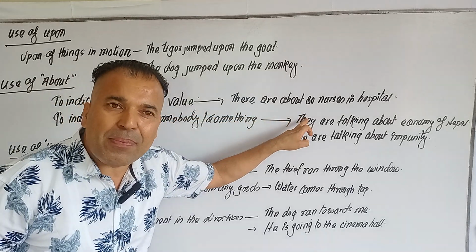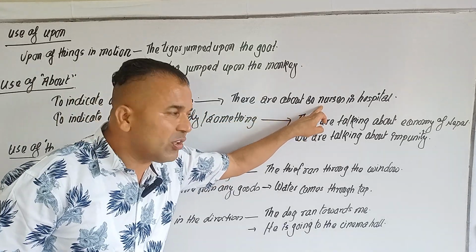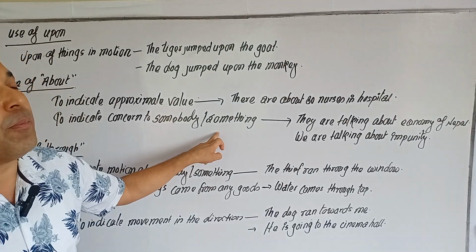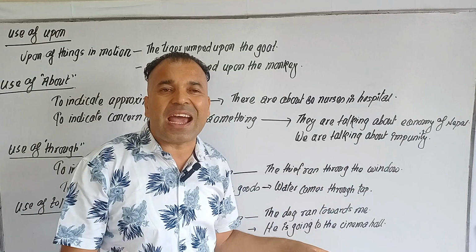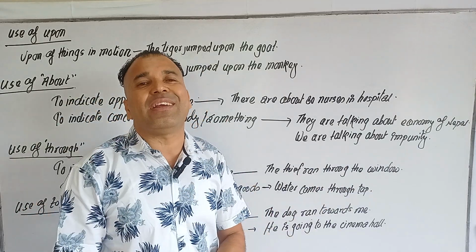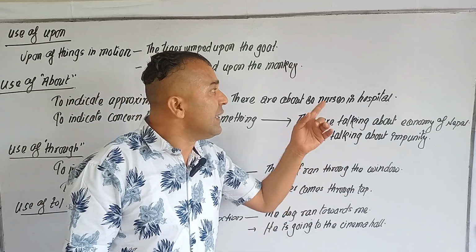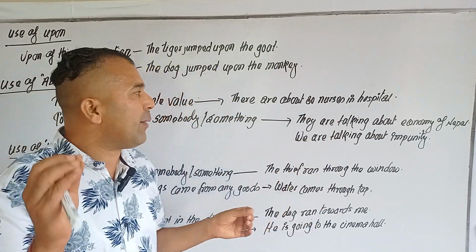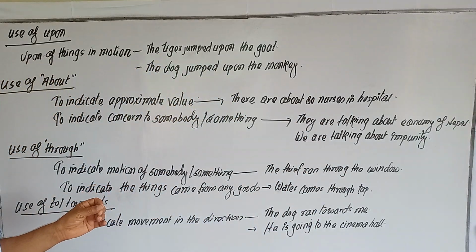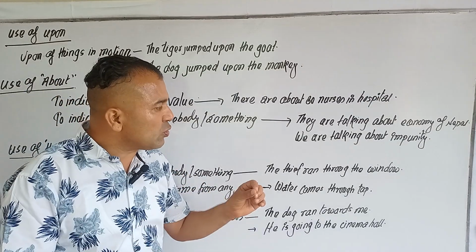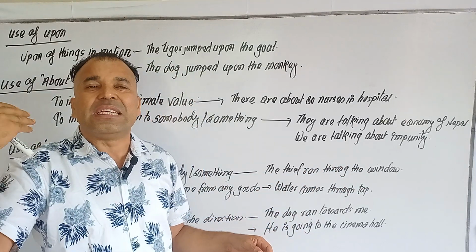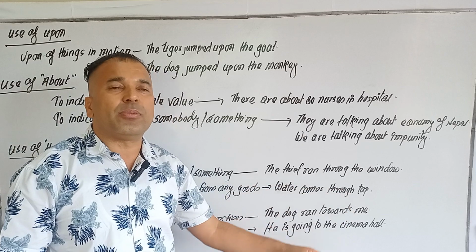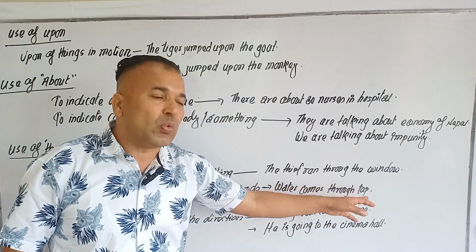About is for approximate value, about 30 nurses, and also for talking about some issue, somebody's character, somebody's political activity, whatever. Through is from one surface to another: ran through the window, from inside to outside, water comes through the tap.